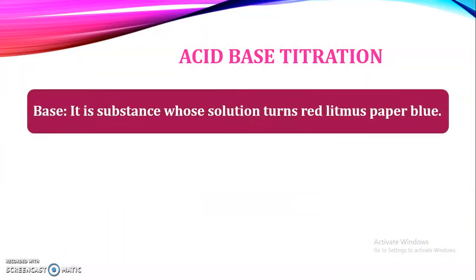Now, what is the meaning of base? A base is a substance whose solution turns red litmus paper blue, and an acid is a substance whose solution turns blue litmus paper red.